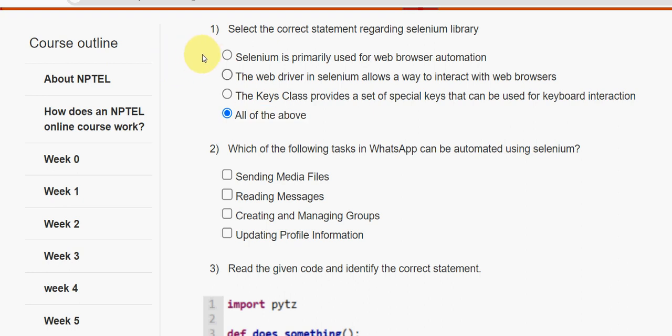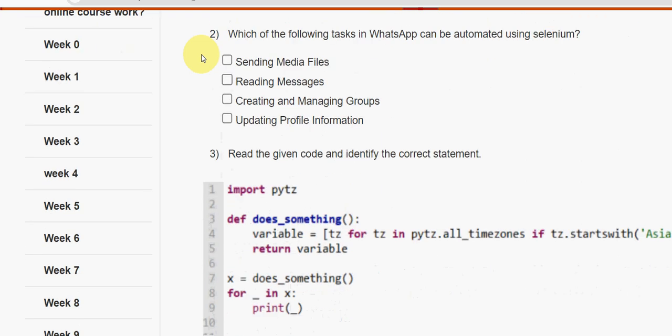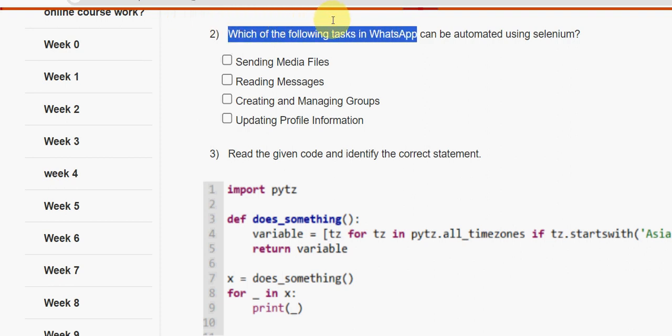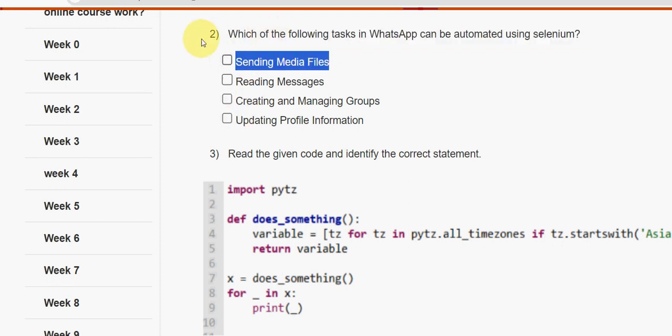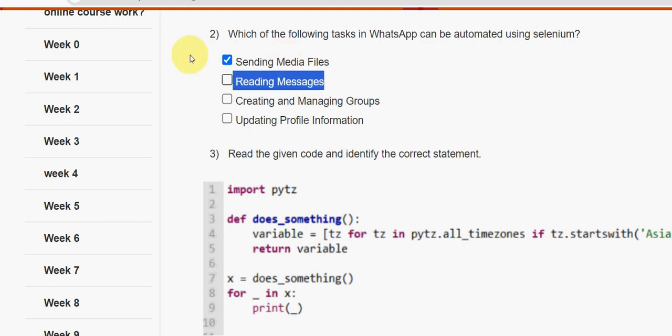Next, second one. Which of the following tasks in WhatsApp can be automated using Selenium? So for the second question, I have got three options guys. The first option, the second one, and the third option itself. So the first three options.